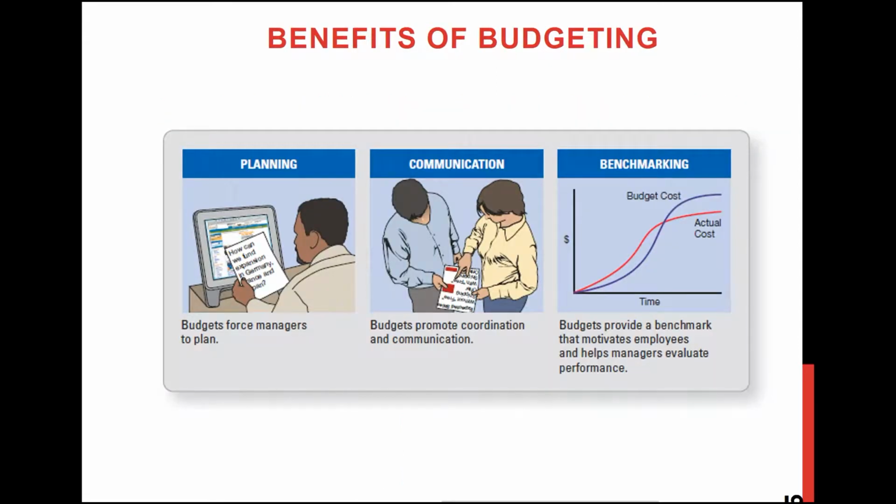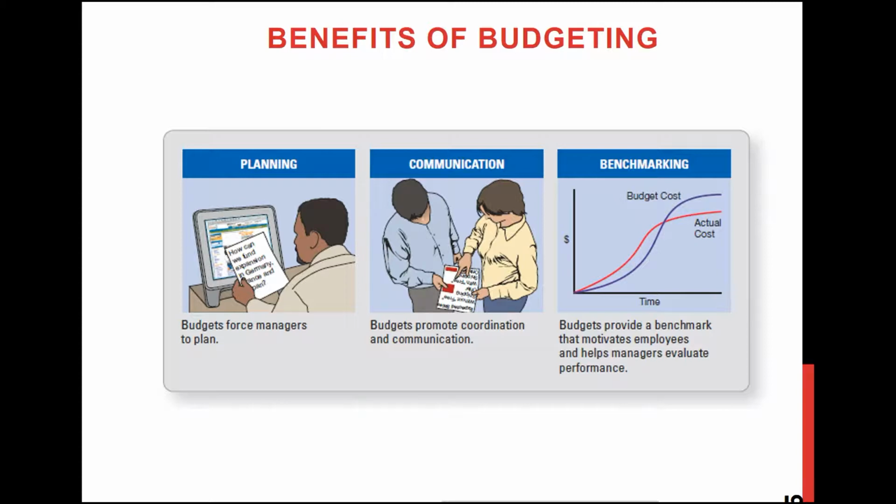So again, budgeting is just a plan, expressed in terms of dollar value, and of course for a specific time period. Once you do the budgeting, you need to communicate it. You need to convey the budget message to your subordinates or to other parties related to your operation.